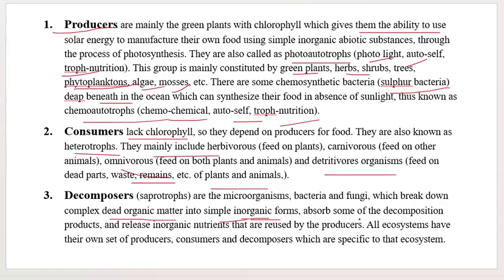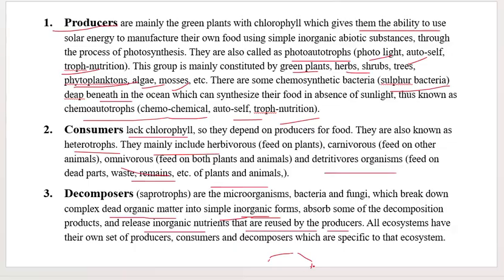Then they absorb some of its decomposition product and release inorganic nutrients that are reused by the producer. After absorbing some of them, they will be releasing those inorganic nutrients into the soil again. Then they will be reused by the producer again. So it will go in a cycle. Here the producer will be eaten by the consumer, then it will go to the decomposer, and the decomposer will break down and release that nutrient, then again the plants will take this. So it is going in a circle.